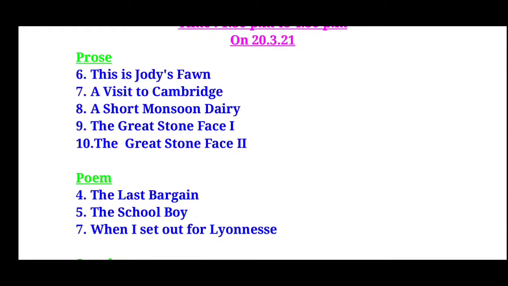So 6th prose is Jody's Fawn. 7th prose, A Visit to Cambridge. 8th prose, A Short Monsoon Diary. And 9th prose, The Great Stone Face 1, and The Great Stone Face 2, that is the 10th unit. So these are the chapters in the prose area we are going to have for the yearly examination.